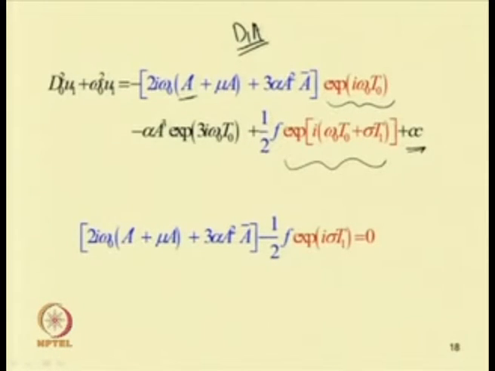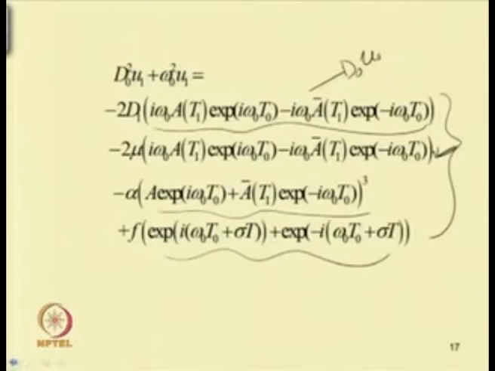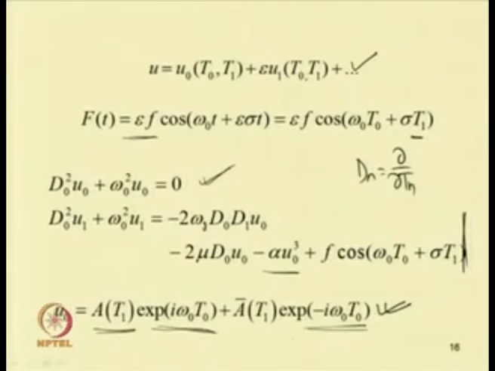If one sees this forcing term, it is written in terms of cos. The actual forcing term is epsilon f cos of omega 0 t 0 plus sigma t 1. Taking this as theta, epsilon f cos theta equals epsilon f times e to the power i theta plus e to the power minus i theta, divided by 2, because e to the power i theta equals cos theta plus i sin theta.